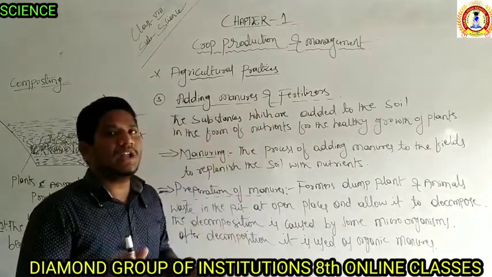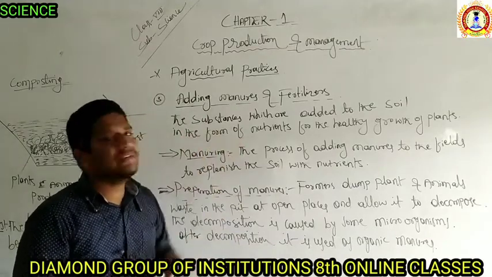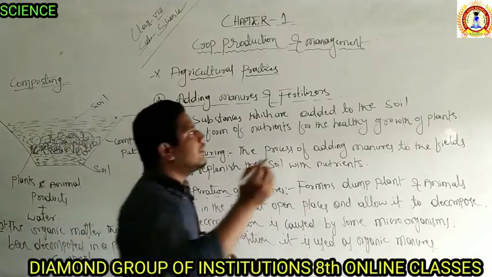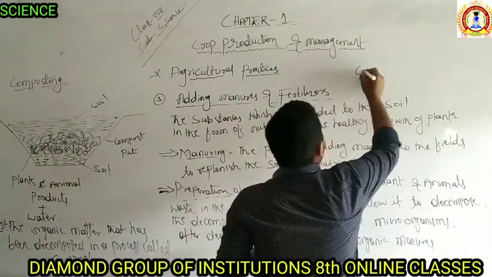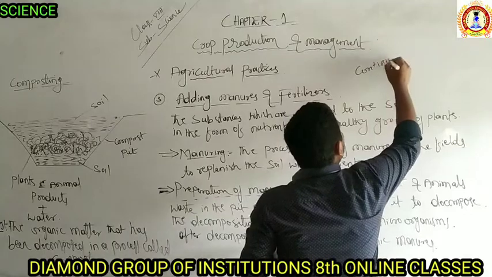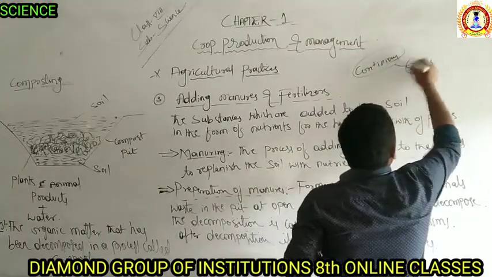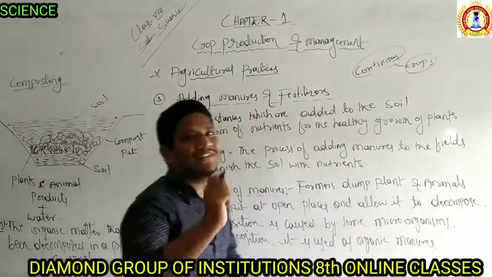The question arises here: what is the need of adding manures and fertilizers? By continuous growing of crops, the fertility of the soil may reduce.